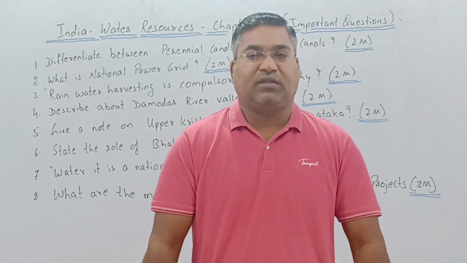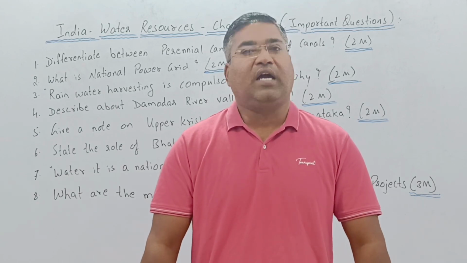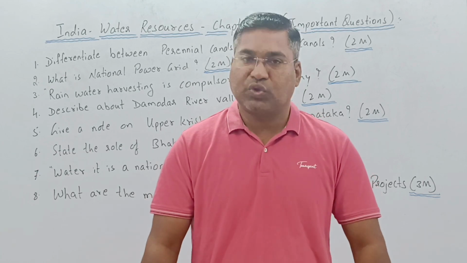Dear viewers, regarding the chapter called water resources, I have already briefed in my long video. You can go through it.